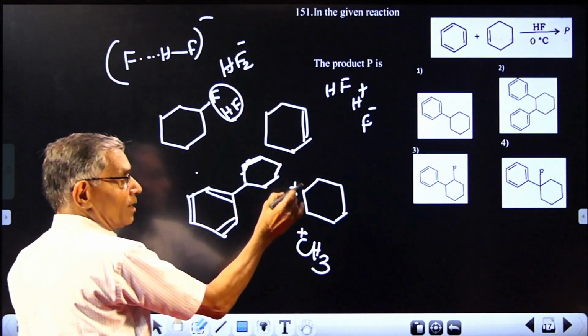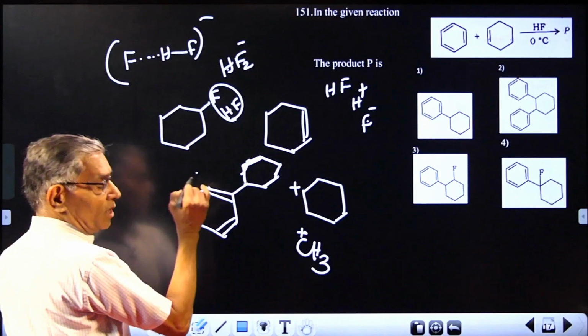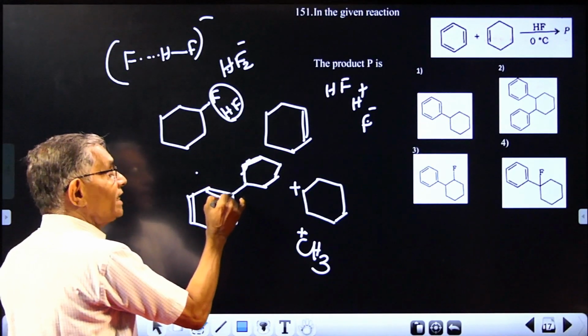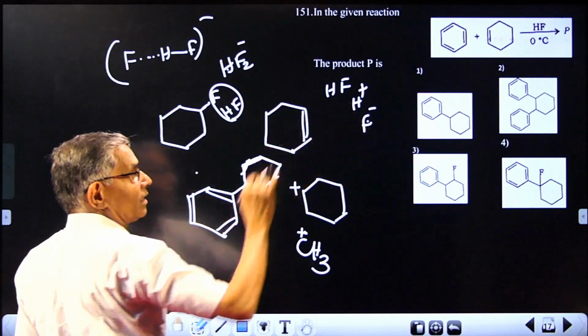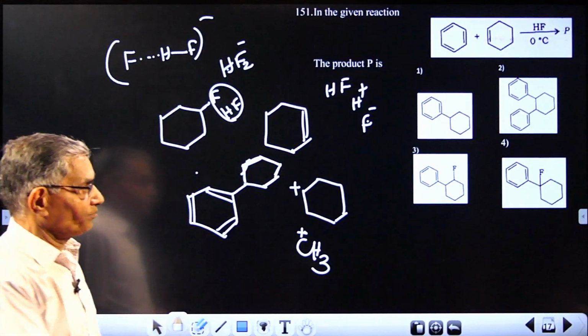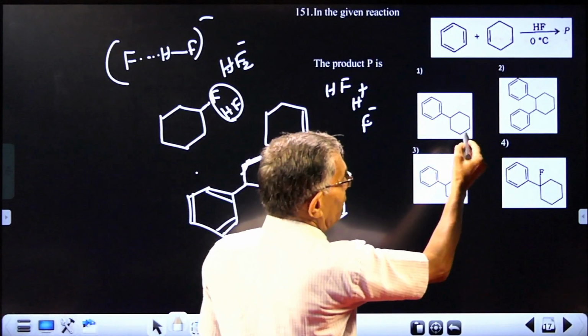Additional H plus will give carbocation that proceeds to the cyclohexylbenzene formation, and the H ejected will be combining with fluorine giving HF. But this also is a possibility. Anyway, the answer will be therefore this one.